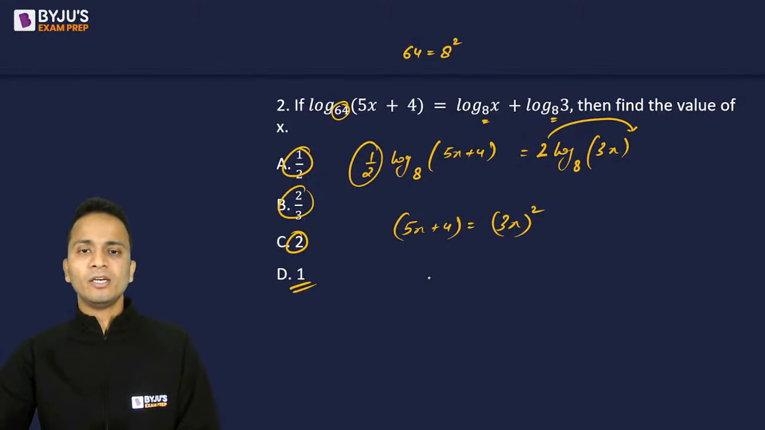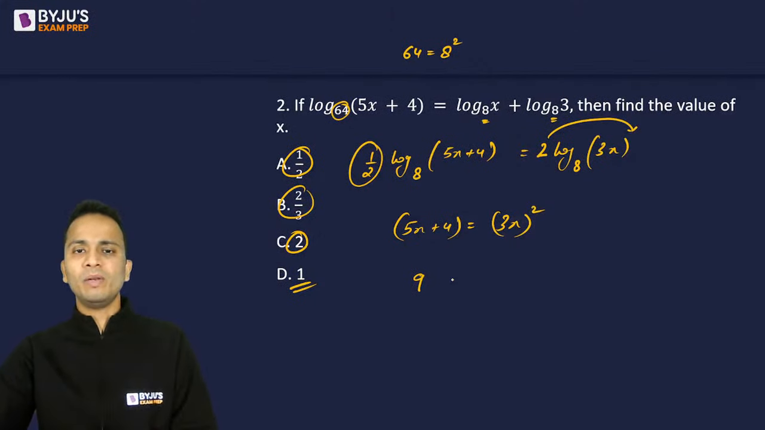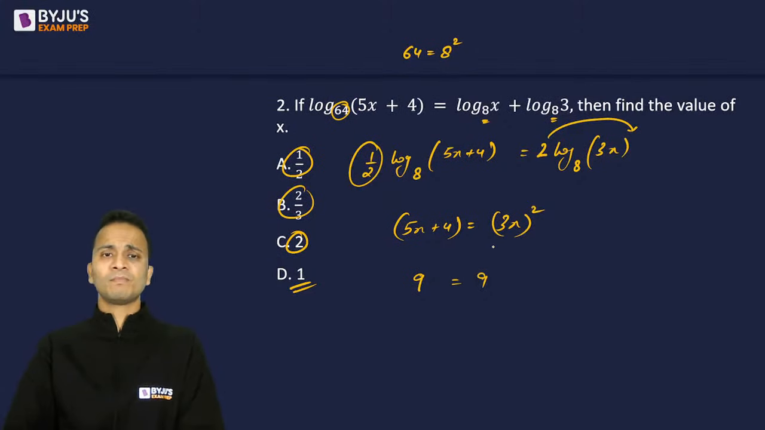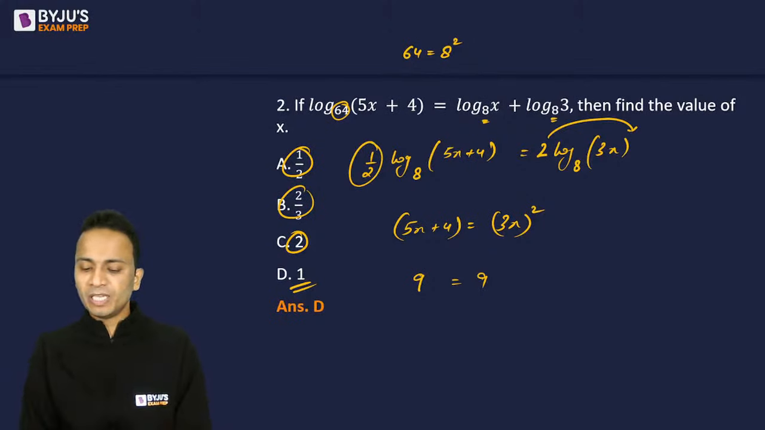If I put 1 on the left hand side, it will be 5x plus 4, that is 5 plus 4, which is 9. On the right hand side, it is 3x whole square. The value of x is 1, so 3 square will be equal to 9. So 1 is satisfying on both sides. All right, so I can say that option D, that is 1, should be the correct answer for this question. Okay, so this one was easy.